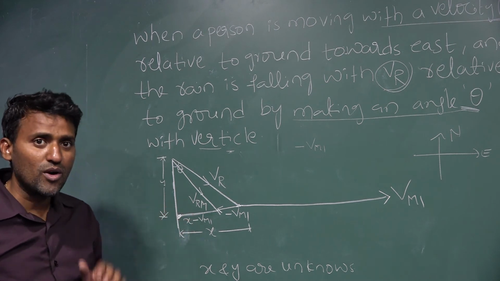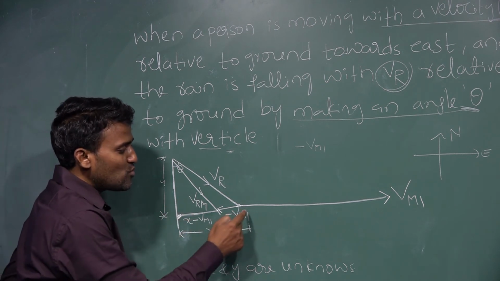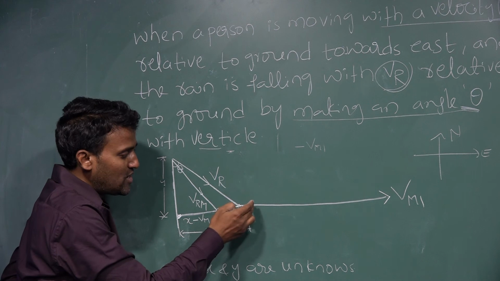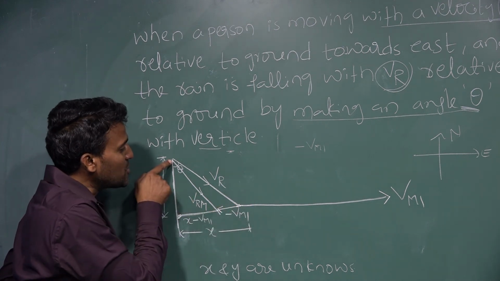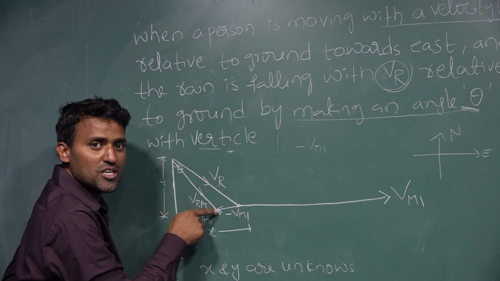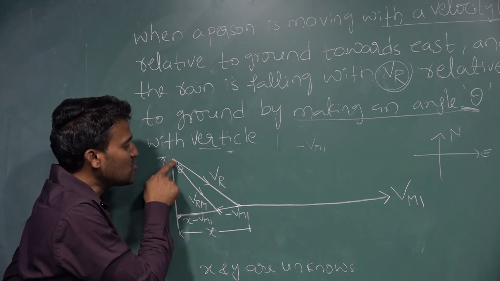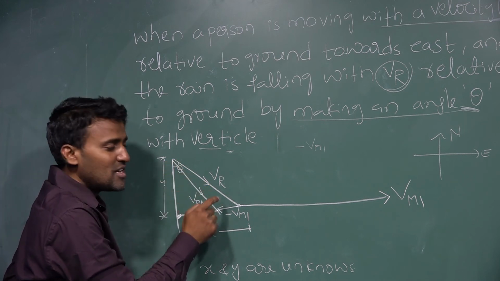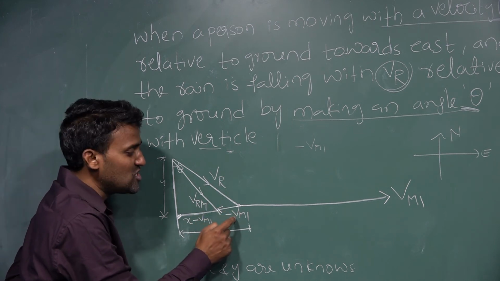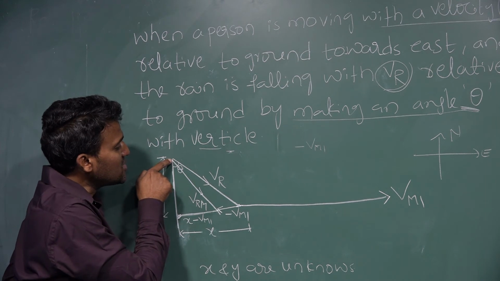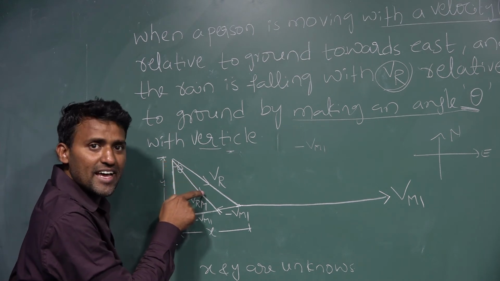Once again I want to tell you, the man is moving with a speed of Vm1. The rain appears to be coming along this direction. Actually, the rain is moving along this direction, but when the man is moving with this particular speed, the rain appears to be along this direction.